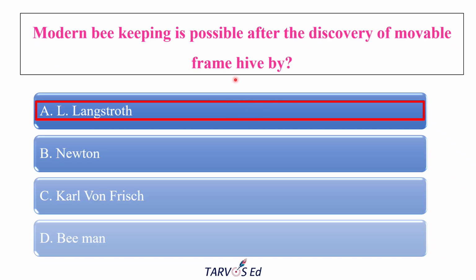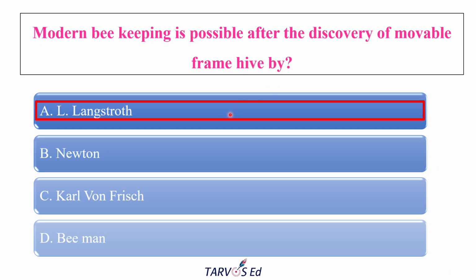There will be multiple frames in the box, or multiple combs constructed in a colony, right? But there should be some space so that bees can easily move and do their own work. Otherwise, there will be irregular construction of comb. Those spaces also help the farmers to easily handle the comb. They can easily take it out and easily extract the honey from those combs.